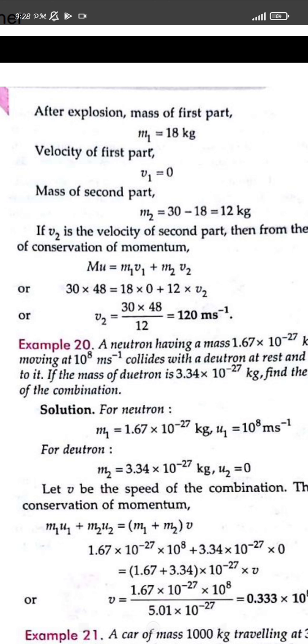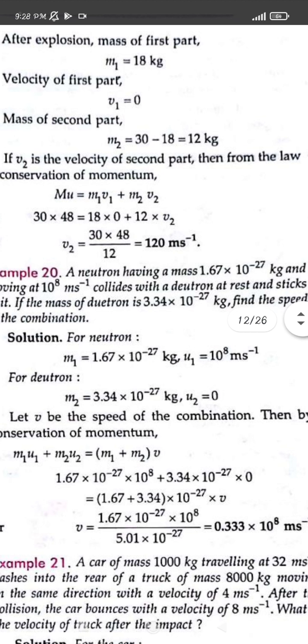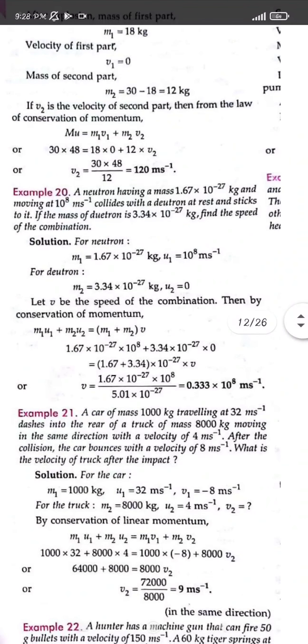Okay, so here, because of the conservation of momentum, the momentum before firing should be equal to the momentum after firing or after explosion. So here the momentum is given like this. So the value of V2 will be equal to 30 into 48 upon 12. 12 fours are 48. So 4 into 30 will be 120 meter per second. So I think you are familiar with this question itself.